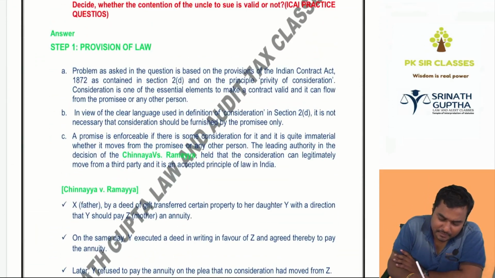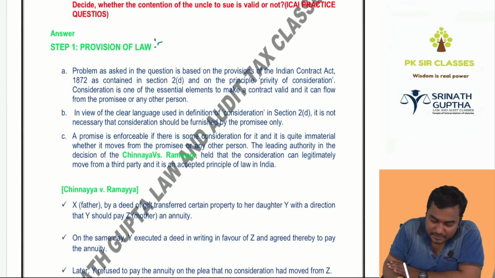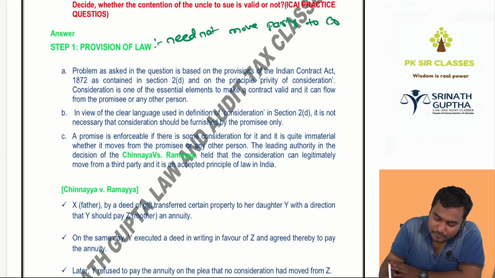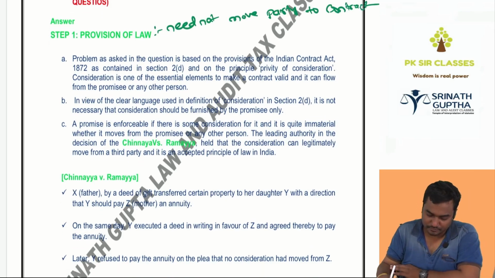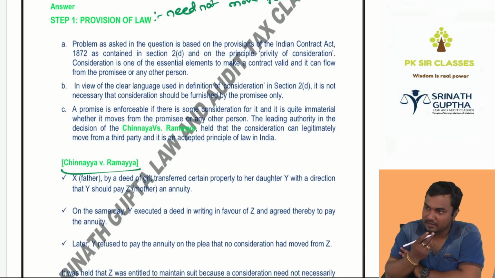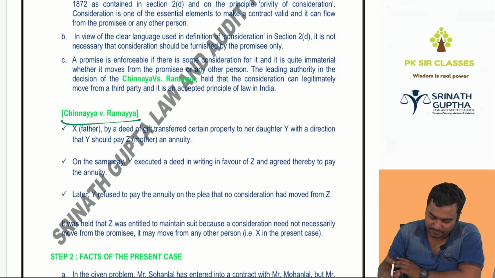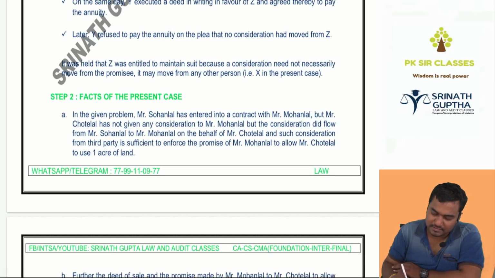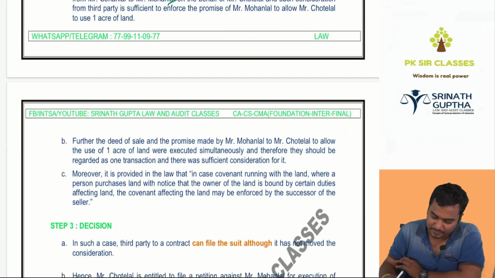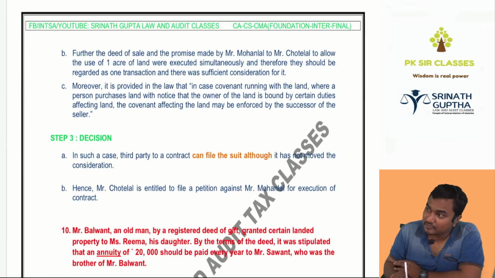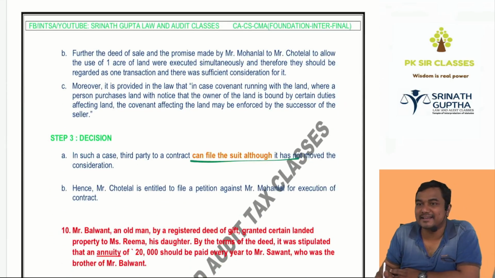So here, step number 1, provision of the law. Consideration need not move from the party to contract. It can also move from the stranger. So I'm writing the Chinnaya versus Ramaya case law also. Step number 1. Step number 2, facts. What happened? Step number 3, so Chote Lal can file a case. Done.